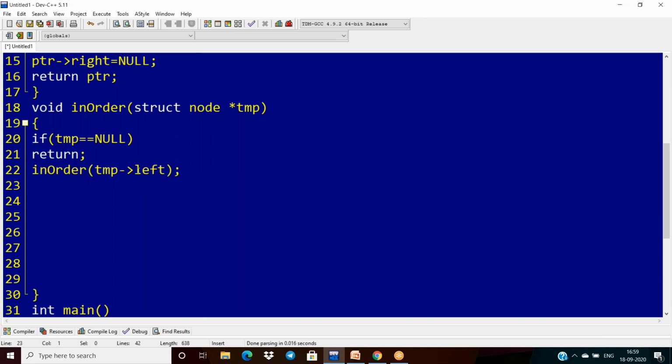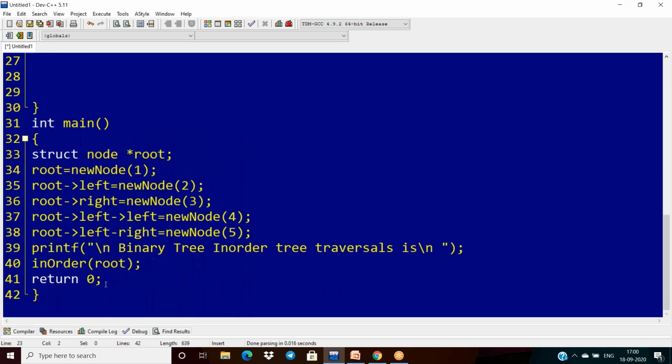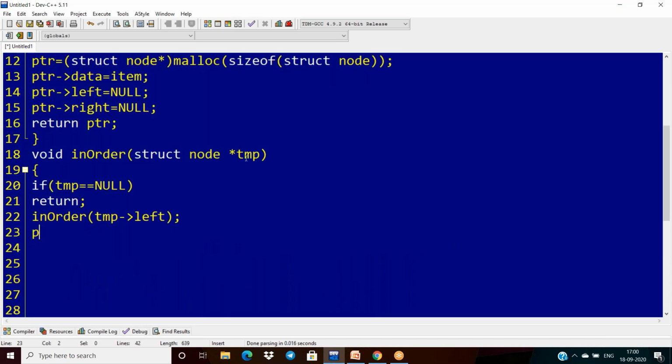Okay. So if we found here that the left side is a subtree, again we can do this implementation for the left subtree. So that is why I'm calling this. Okay. And after this, what do I require here? Root. Root means what? Already I'm passing this root. Now root is available in the temp. So that is why if it is root, directly we can print it.